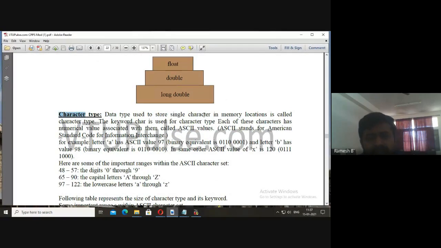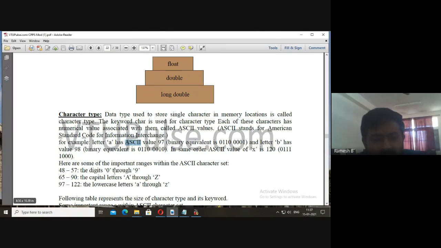Where we can store a single character in the memory. Every character will have ASCII values assigned to it. ASCII stands for American Standard Code for Information Interchange. For example, for small a the ASCII value is 97, for b it is 98, and for x it is 120. Like this, every single character is coded by the American Standard Code for Information Interchange.